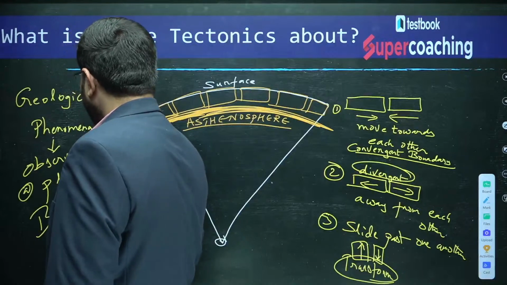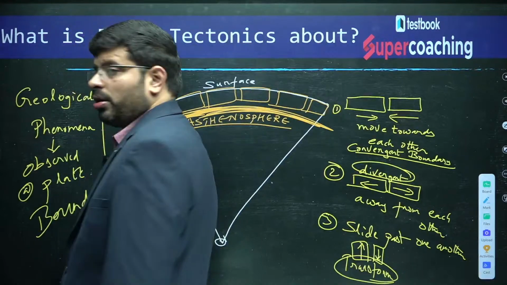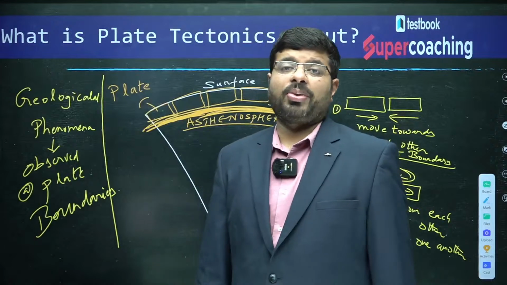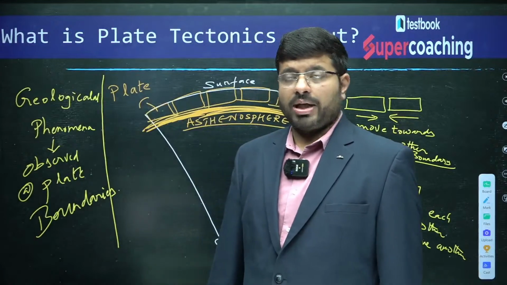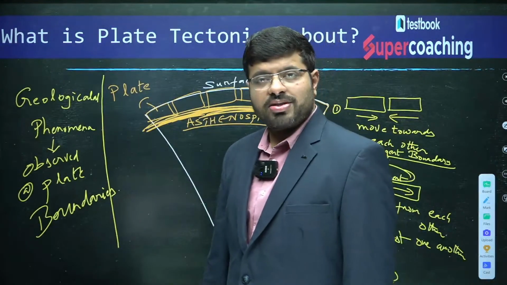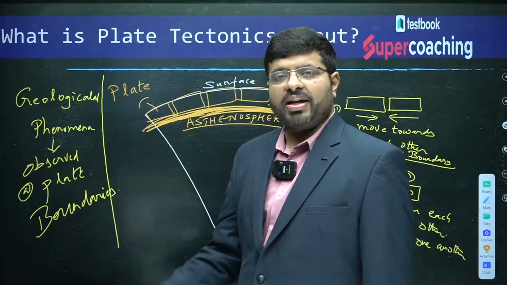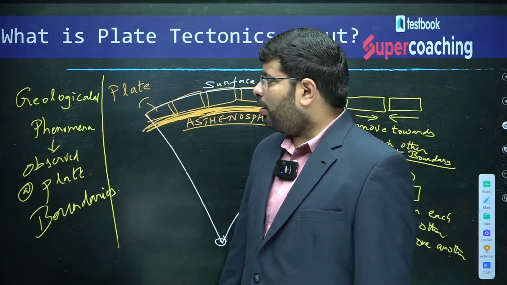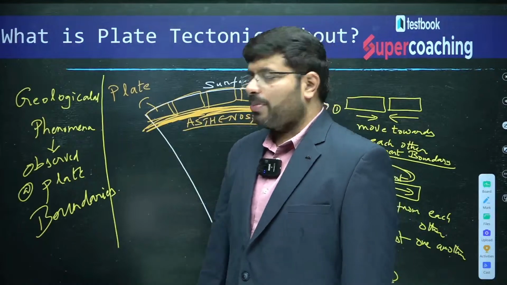It is at the plate boundaries where all these things were happening. That is the idea of the plate tectonics. This is the base of our understanding. Okay? All the geological phenomena are observed at the plate boundaries.